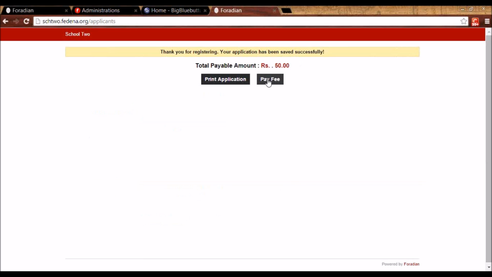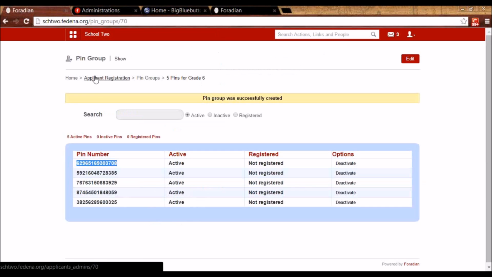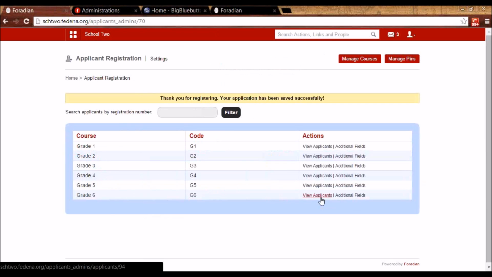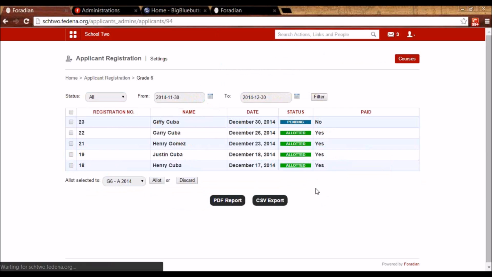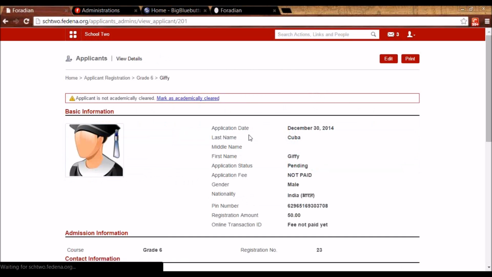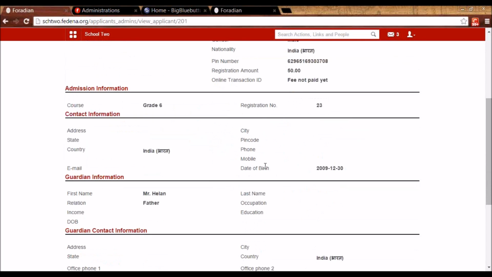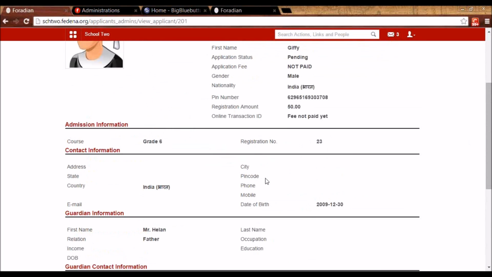So now the student can either pay the fees using an online method, or he can print the application and take it to the admin, and the admin can take the fees in the form of cash or any other payment mode. So let me go back as an admin now. I will be getting this link here, view applicants, and I can see that this is the student that has just applied. The status is pending. The applicant registration fee is not paid. So I can click on it and I can see the full details as filled by the student.